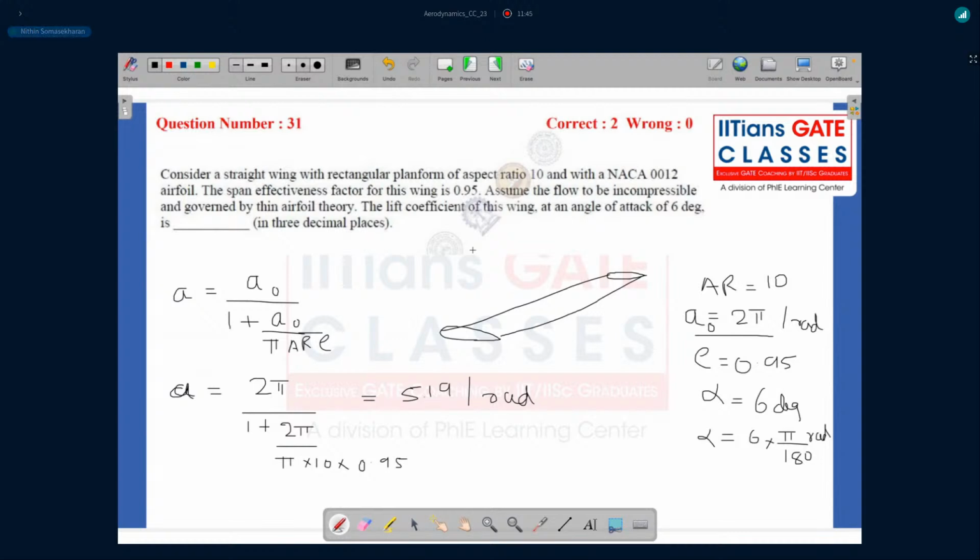All right. And finally, to find the lift coefficient, which is nothing but CL, that will be nothing but A into alpha. So it's a symmetric airfoil, so it does not have any zero lift angle of attack. So this would be just A times alpha. And so this is nothing but A is 5.19 and alpha is, in our case, 6 into pi by 180.